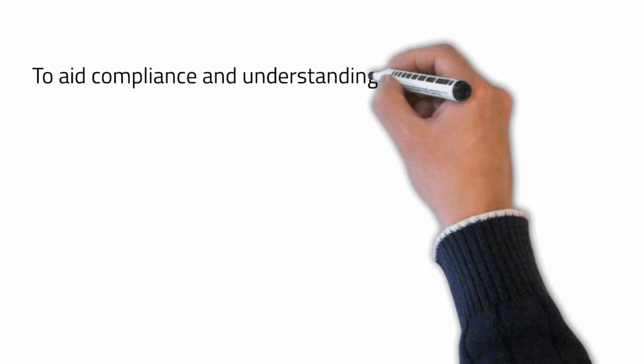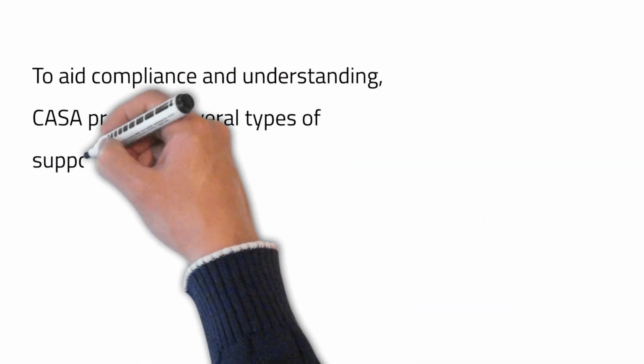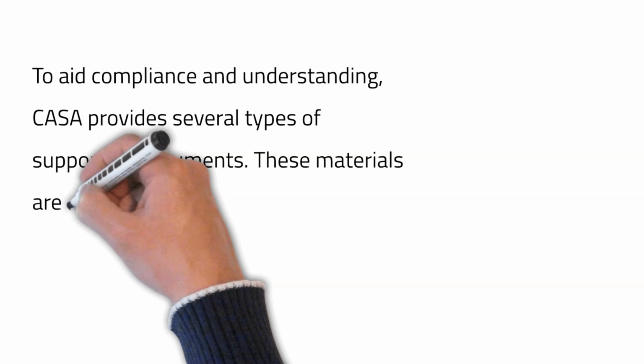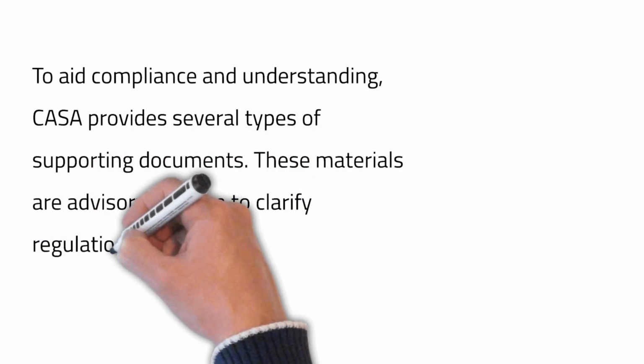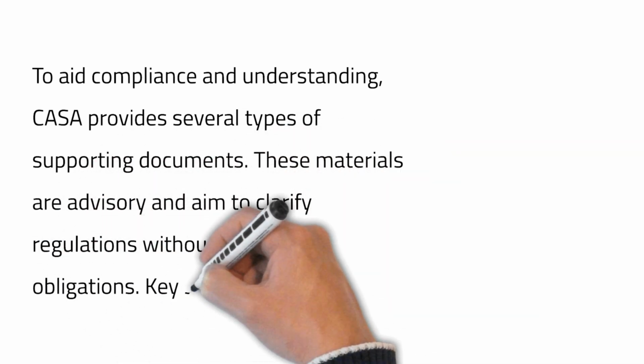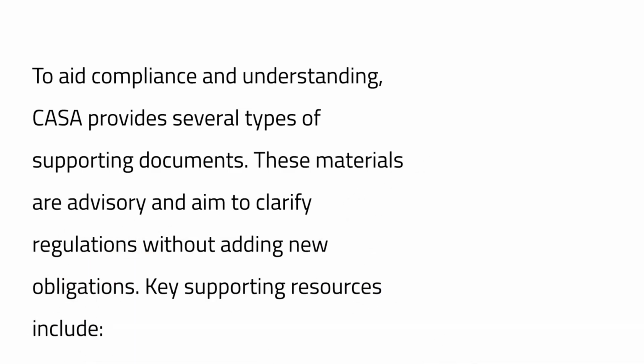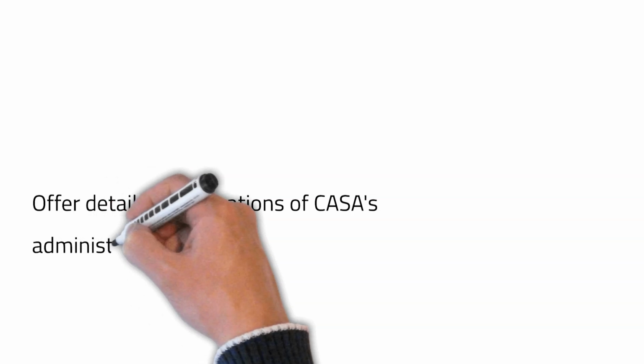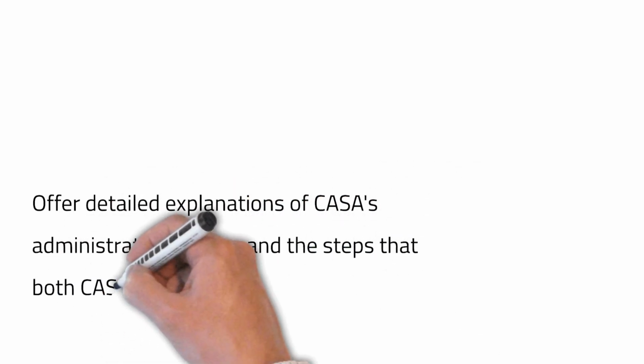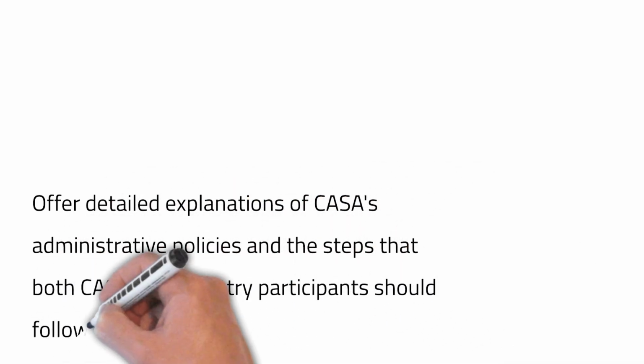Supporting materials. To aid compliance and understanding, CASA provides several types of supporting documents. These materials are advisory and aim to clarify regulations without adding new obligations. Key supporting resources include manuals and handbooks, which offer detailed explanations of CASA's administrative policies and the steps that both CASA and industry participants should follow.